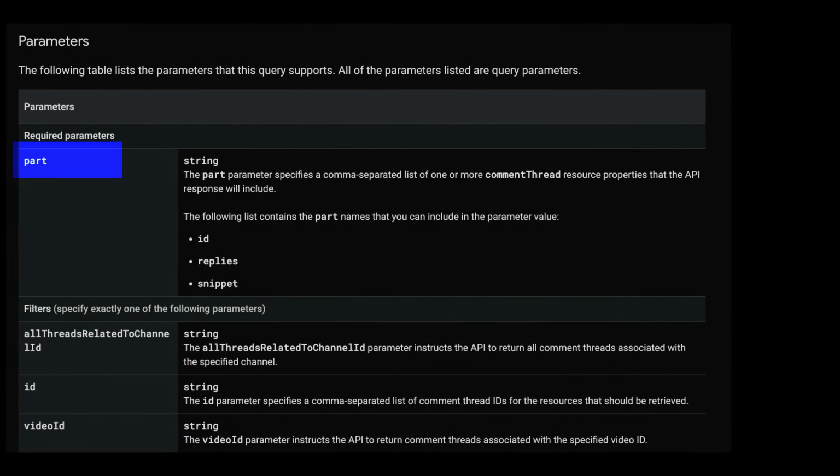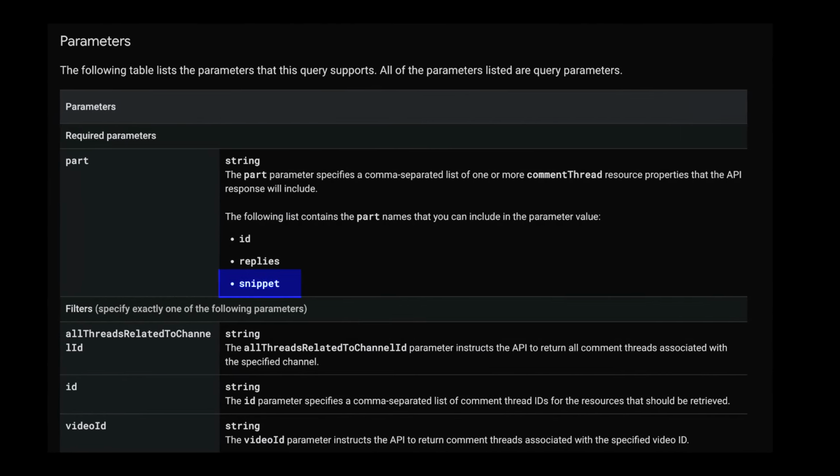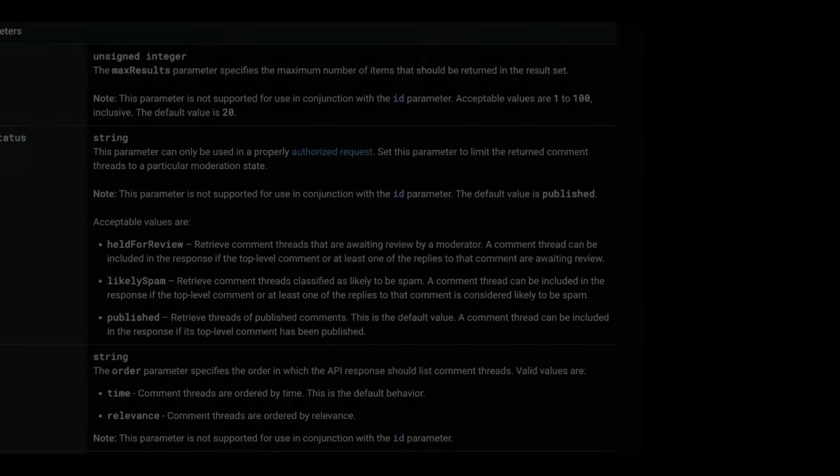Let's get started. We'll be using the commentThreads list API to fetch all conversations for a video. Let's walk through the key request parameters. First one is the part parameter. We'll specify part equal to snippet, which gives us a quick overview of the comment thread. This includes top level comments without fetching all of the replies.